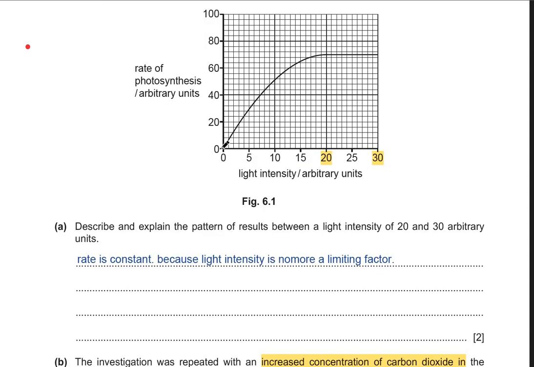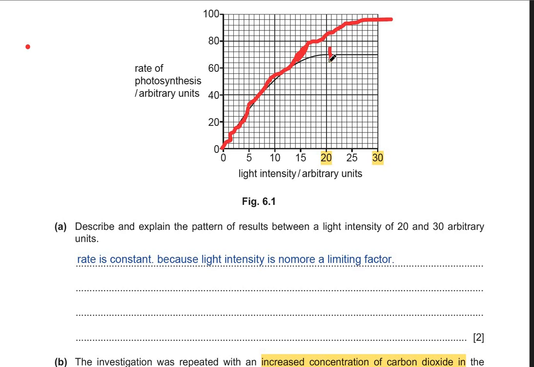So this will mean that now we are drawing at an increased carbon dioxide concentration. So the rate of photosynthesis will keep increasing and increasing, but it will not level out. At light intensity 20, the rate of photosynthesis will not level out, and it is going to level out somewhere more than 20. See, for the light intensity, after 20 it was leveling out.